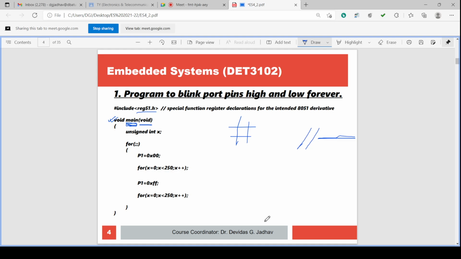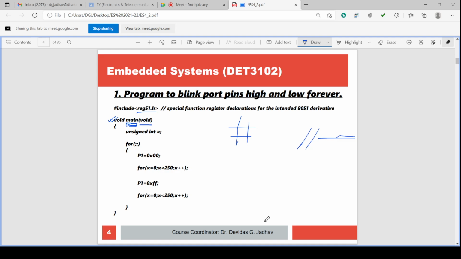Okay, we have to write the variable names into that function name, into the bracket. Void main, into the bracket, void. So the function is returning void, meaning it is not returning anything, and the function has arguments void, meaning no arguments are there in the main function.